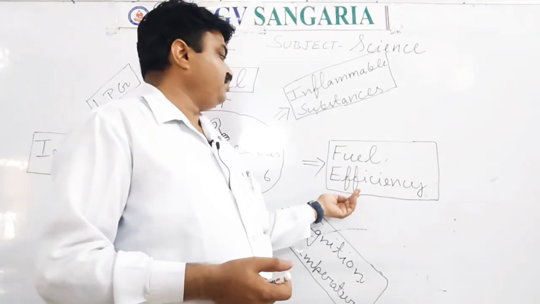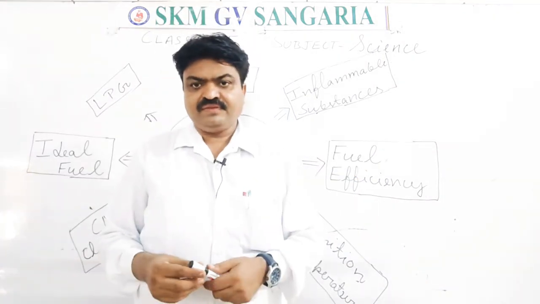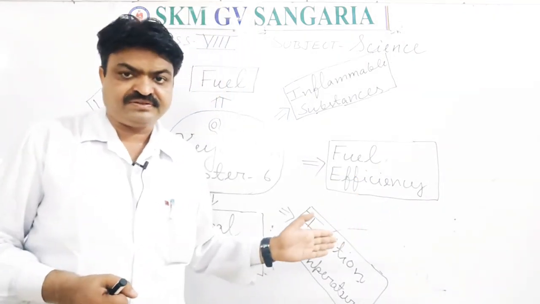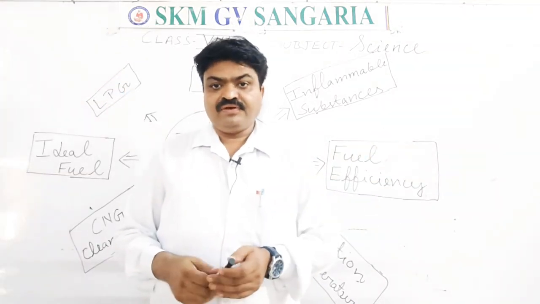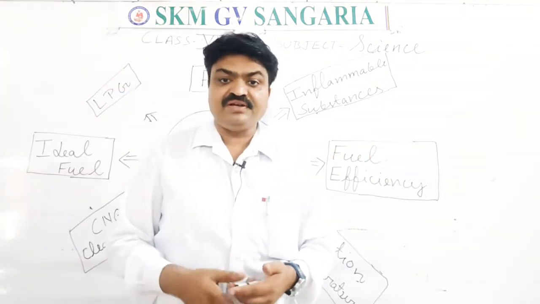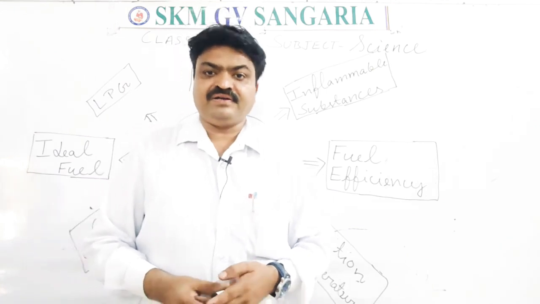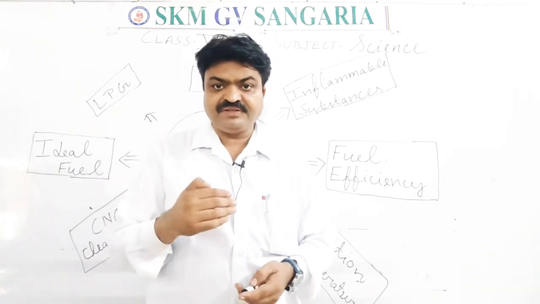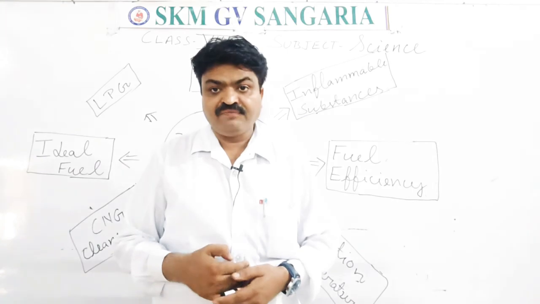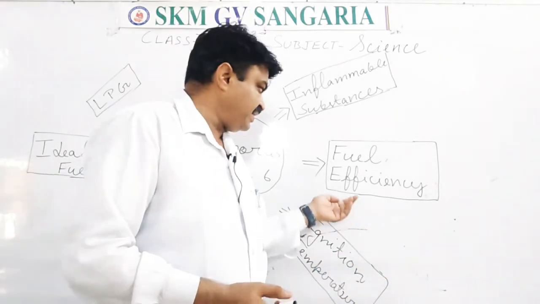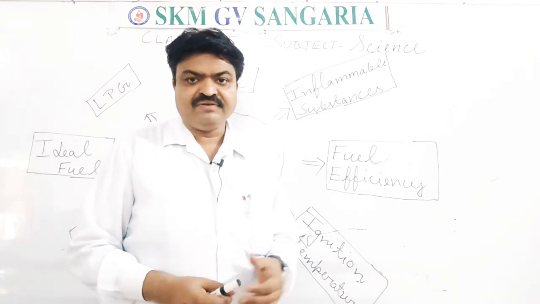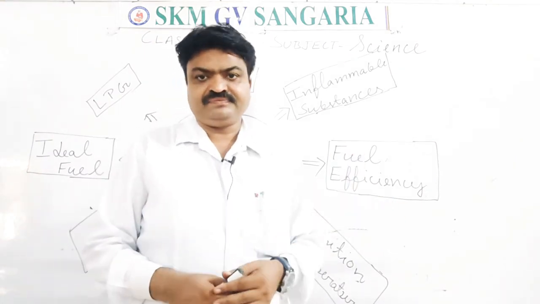Next is fuel efficiency. Now what is fuel efficiency? It is the capacity of the fuel to release heat and light energy. Means the capacity by which a fuel releases heat and light energy is known as fuel efficiency.